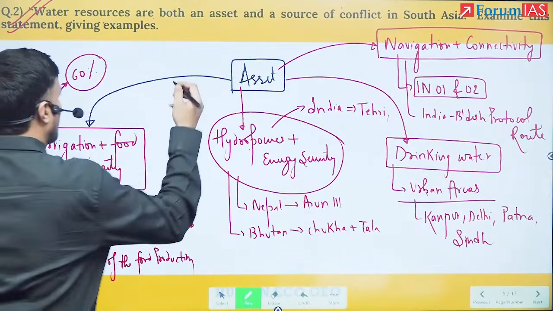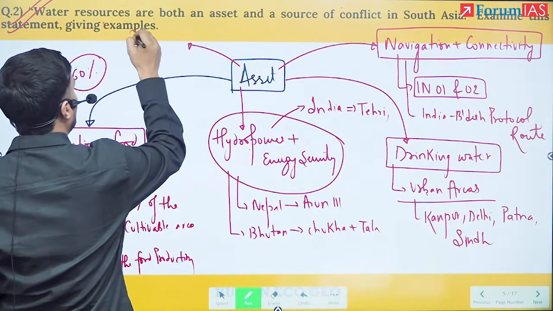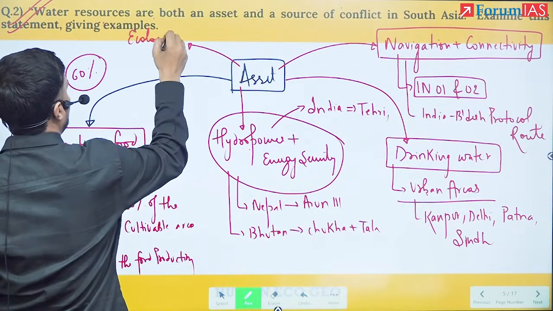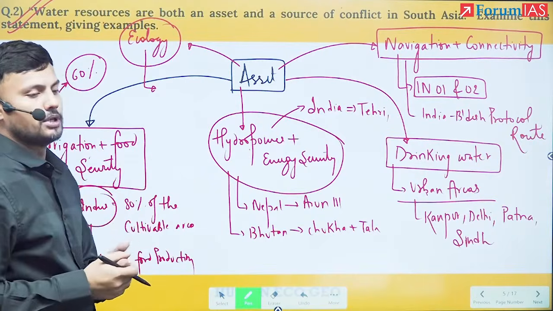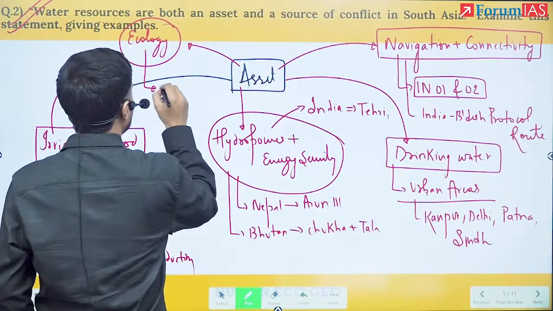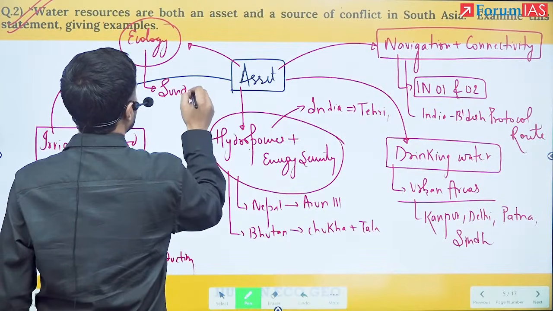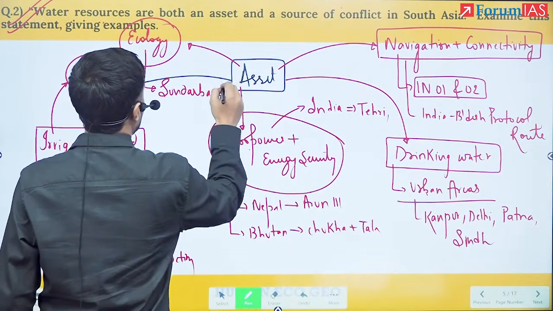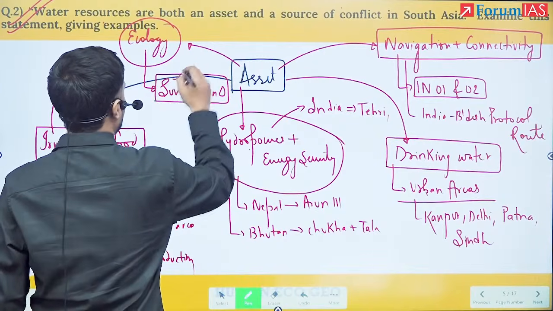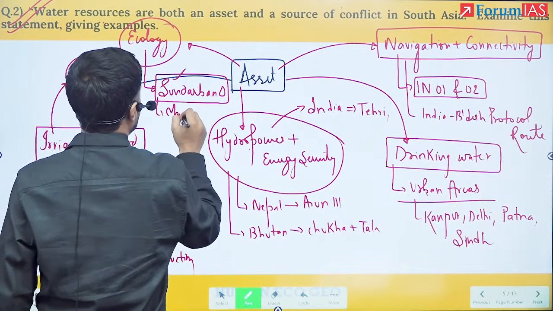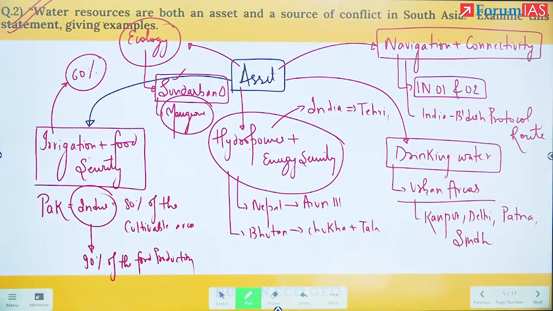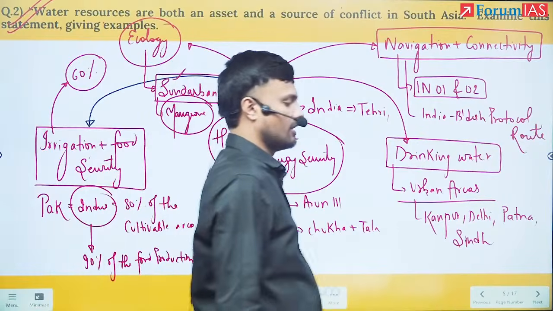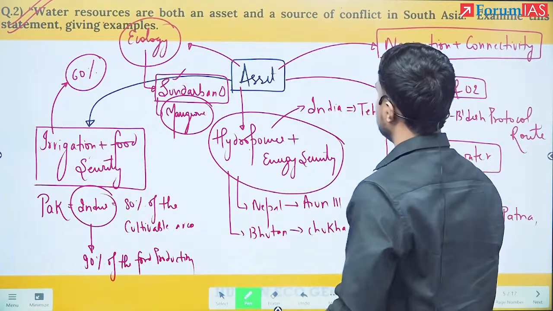One more I could have added here is ecology. Ecology means I can talk about how the Brahmaputra and the Ganges form the world's largest delta, the Sundarban Delta, and the Sundarban alone is enriched with the largest acreage of mangrove on the planet. So yes, this itself is an asset for the South Asian nation.